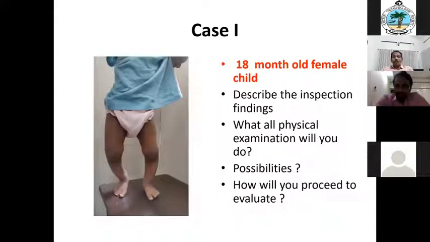Suppose this patient is in front of you. What all physical examination will you do? Just imagine the patient is with you. Now you have seen the picture, so what all things will you look for in this child? Suppose examination findings, inspection only. Then what are the other things, imaginary? What all palpations will you do?